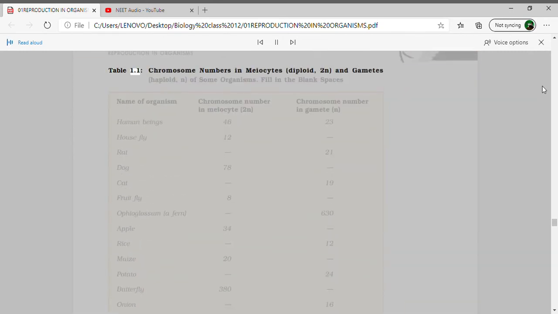Table 1.1, chromosome numbers in meiocytes, diploid, 2n, and gametes, haploid, n, of some organisms. Fill in the blank spaces. Human beings 46, 23. Housefly 12. Rat 21. Dog 78. Cat 19. Fruit fly 8.